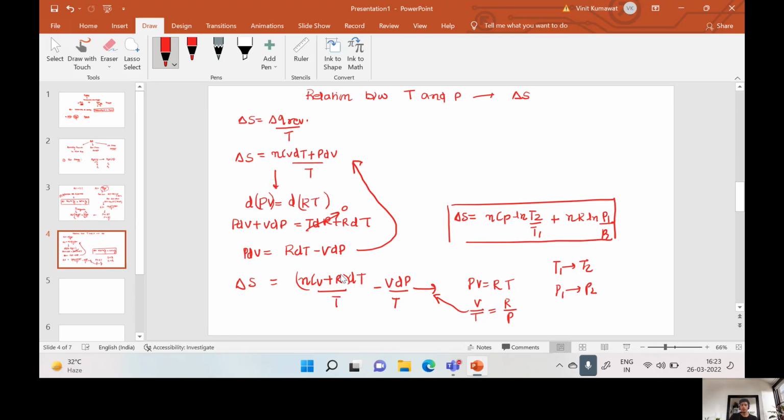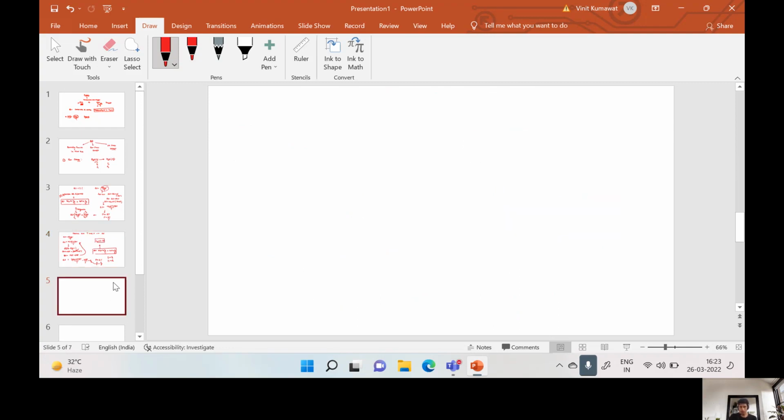Okay. How does Cp come here? Because we are using Cv plus R, which is equal to Cp. So the result comes out to be for a reversible process.